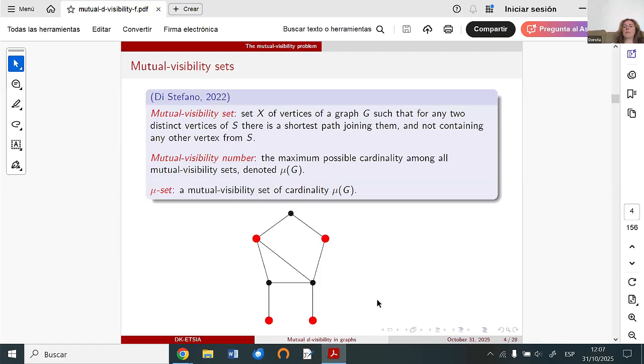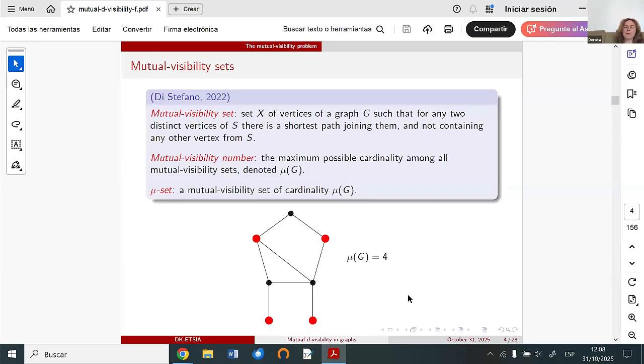Then, the same as in the case of general position set, we will obtain here that the mutual visibility number is equal to 4. We cannot find any subset of 5 vertices for which this condition will be fulfilled. As we can observe, we have here a graph where these two numbers, mutual visibility number and general position number, are equal. This can happen in several cases.